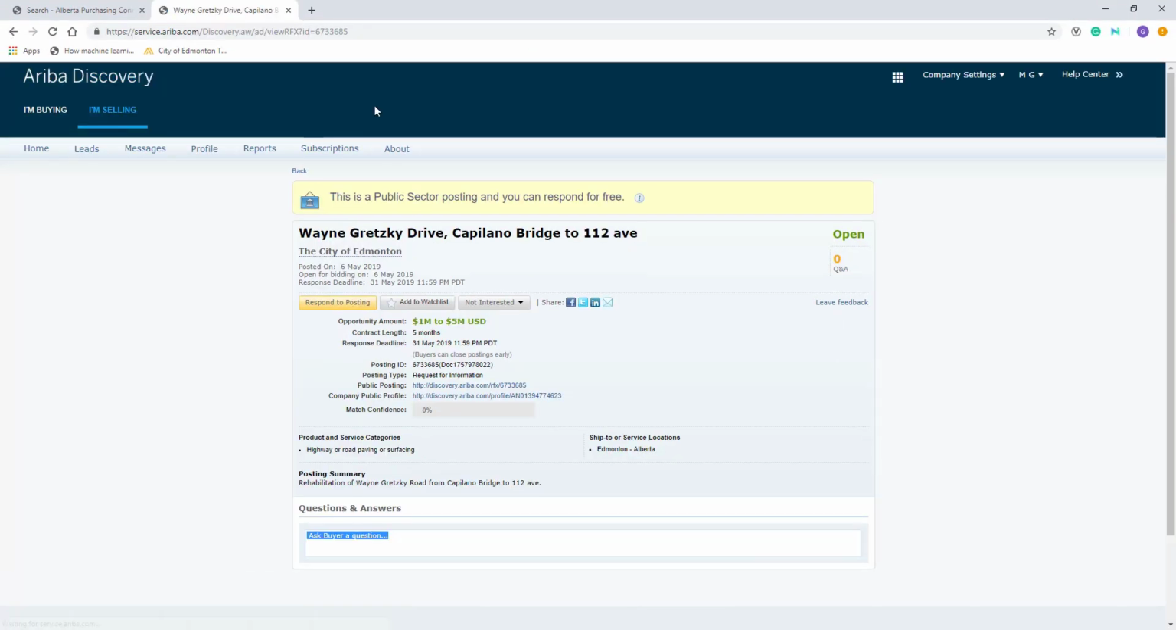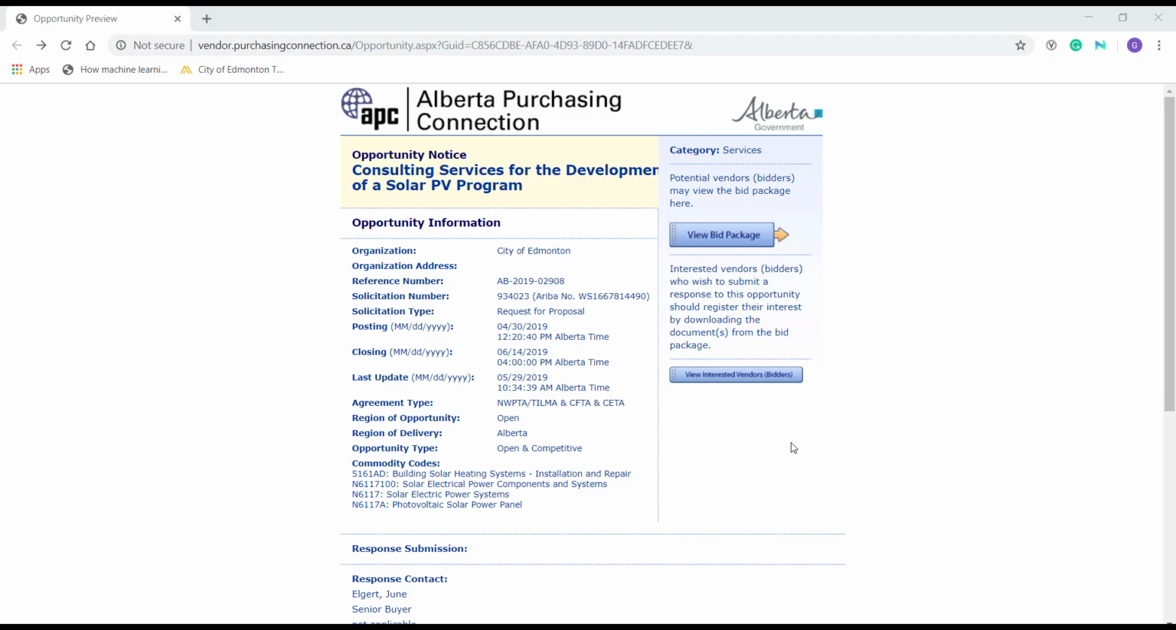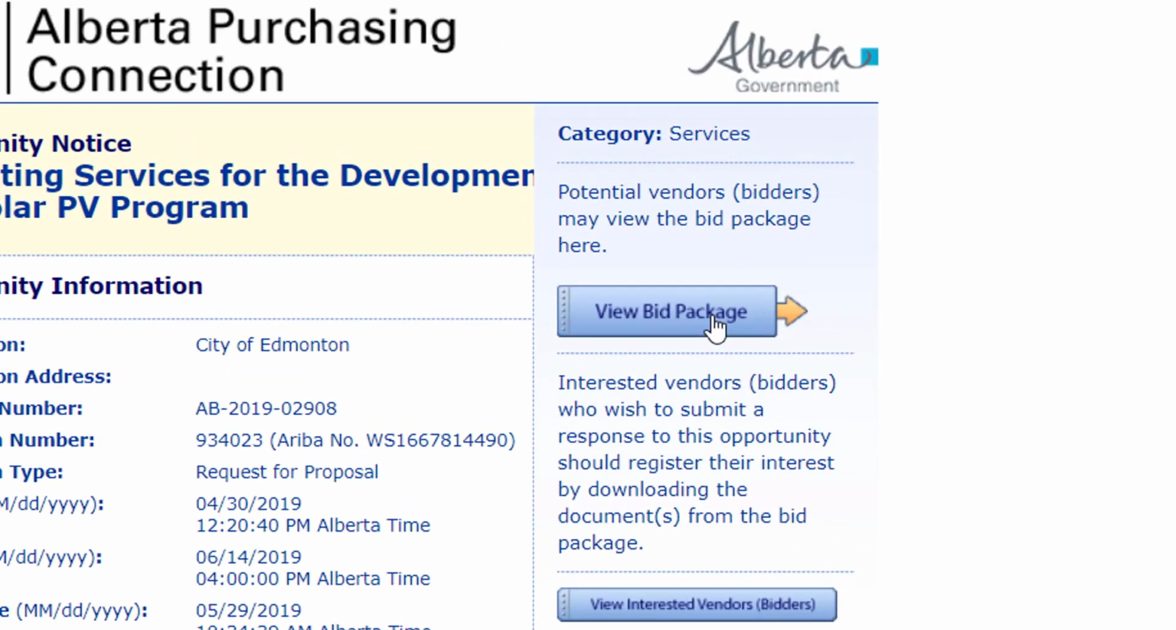In Ariba Discovery, the user can see information about the posting, respond to the posting, and ask a publicly viewable question to the party who posted the opportunity. If the opportunity in APC does not have a bid information section, you can access the Ariba Discovery posting by clicking on the View Bid Package button on the right-hand side of the screen.